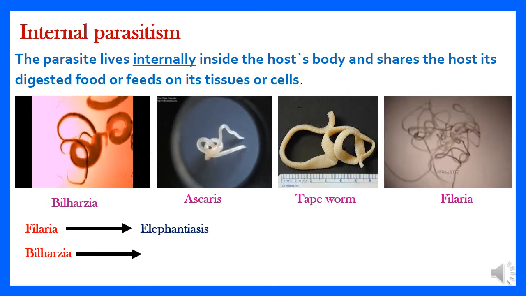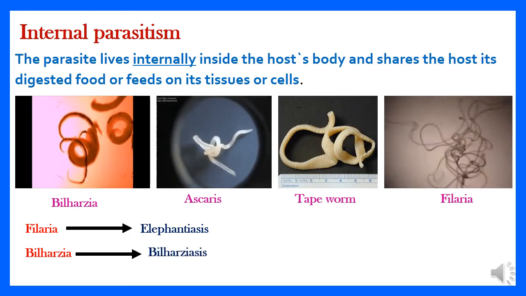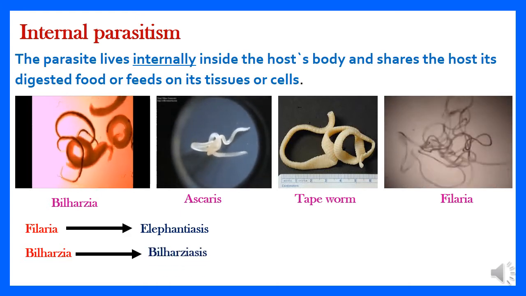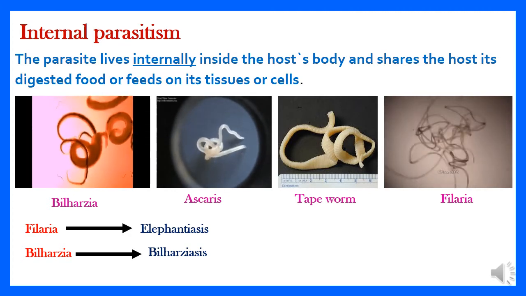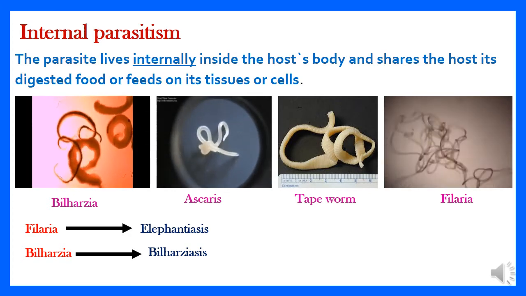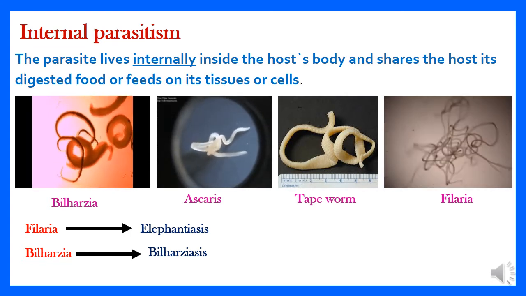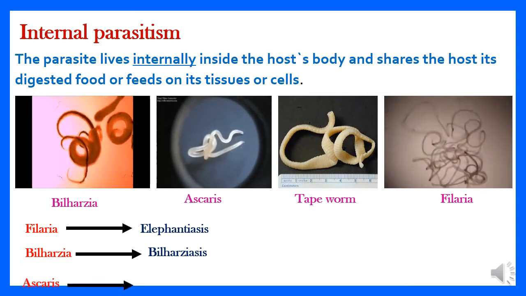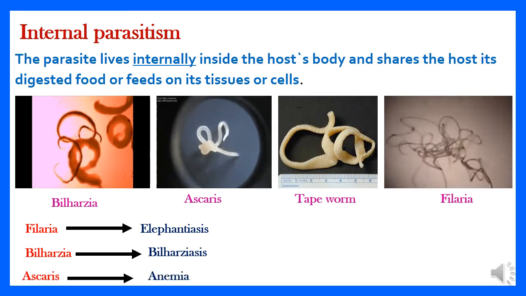The second example here, Bilharzia, conveys bilharziasis. So Filaria conveys elephantiasis and Bilharzia conveys bilharziasis. The last example here, Ascaris. Ascaris conveys anemia.